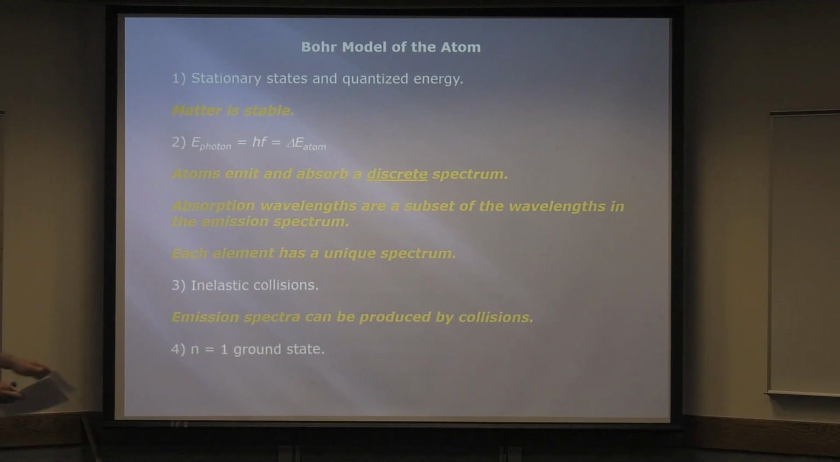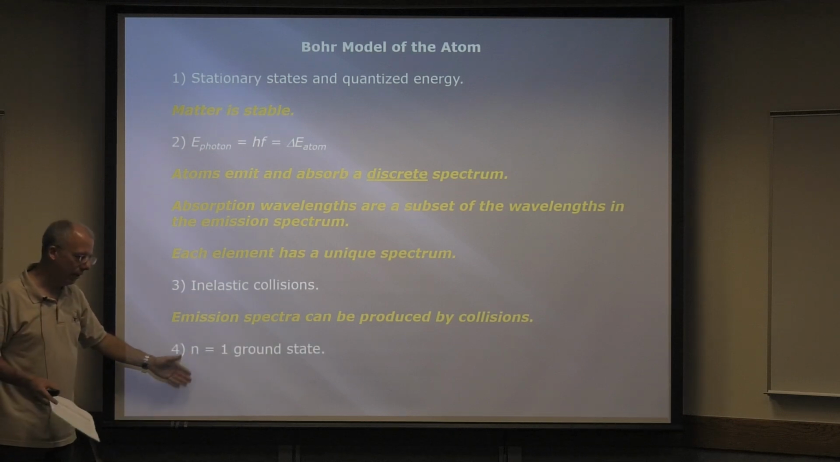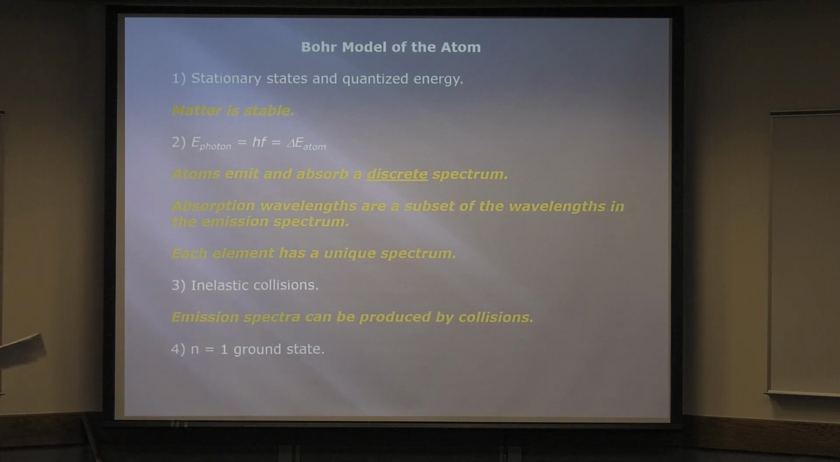And n equals 1 is called the ground state. I call it the couch potato state. It's the lowest energy state. So most of the atoms are in the ground state most of the time. Okay, so that's the general Bohr model of the atom.